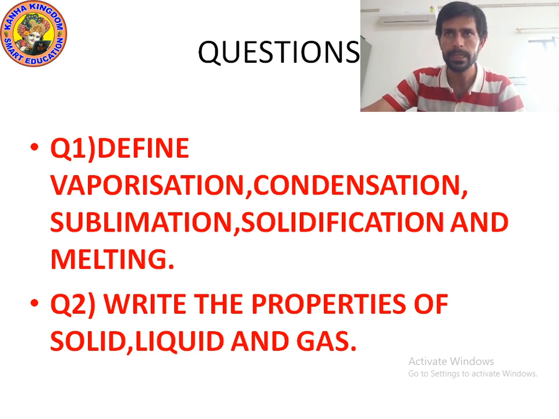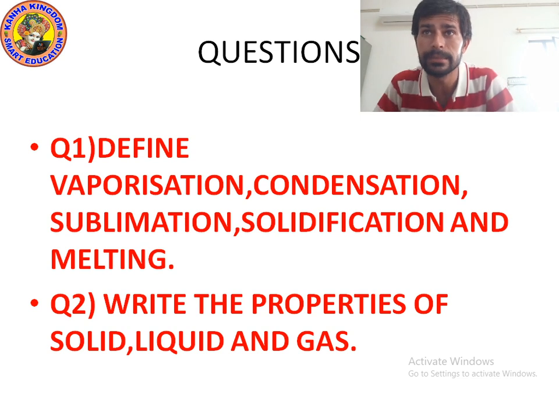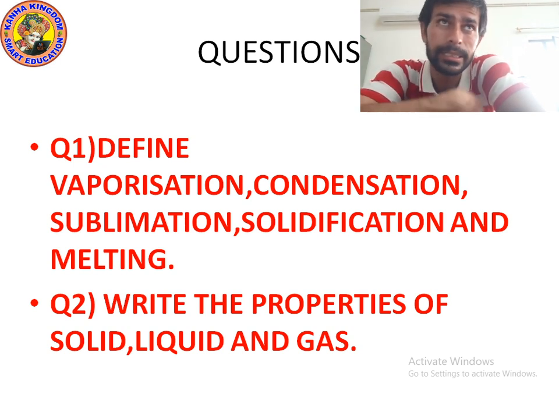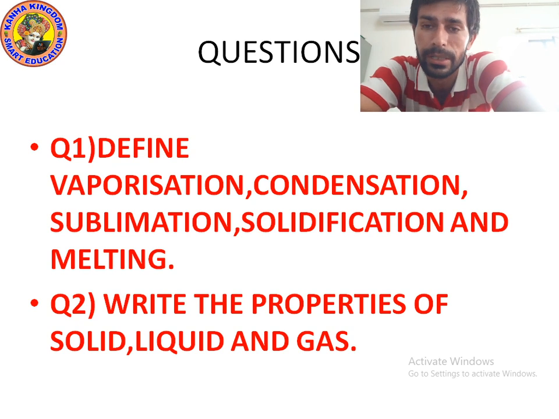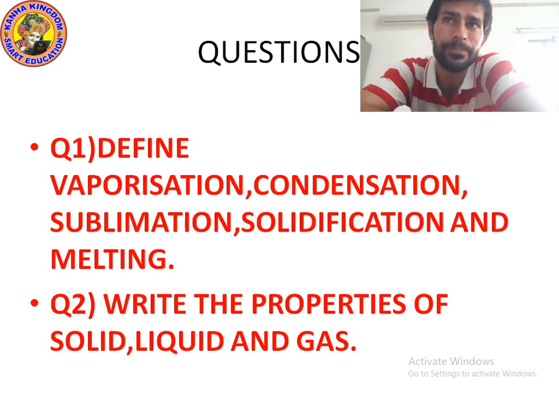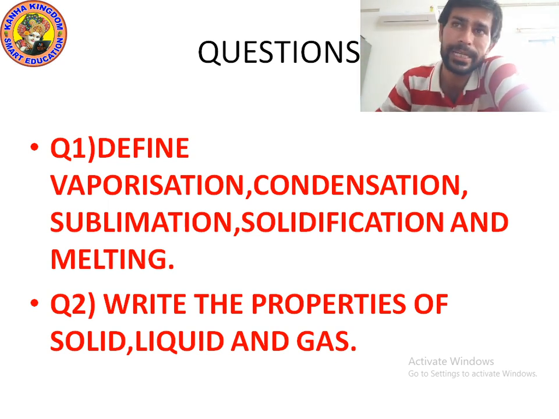Next is sublimation. Sublimation means the process of converting gas into solid or solid into gas without converting into liquid. The process of changing gas into solid or solid into gas without changing into liquid is known as sublimation. Sublimation occurs in camphor and naphthalene. There are many examples of sublimation.